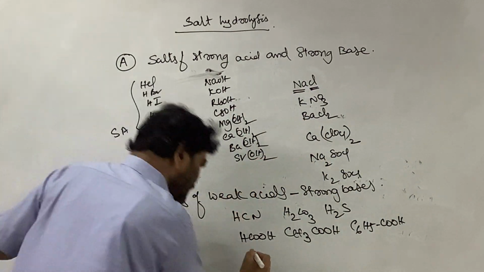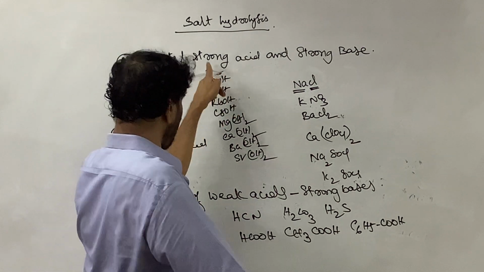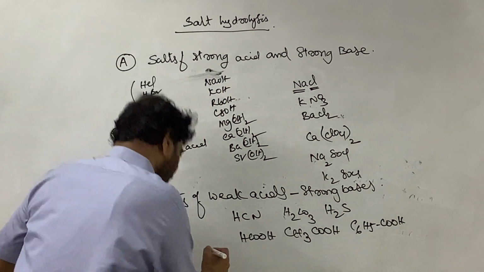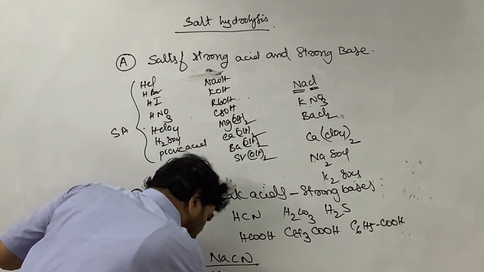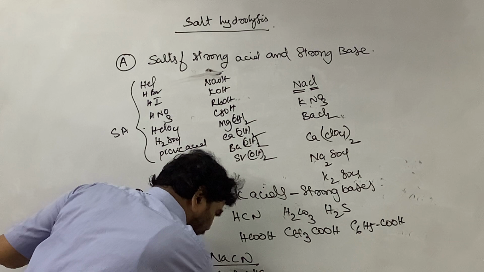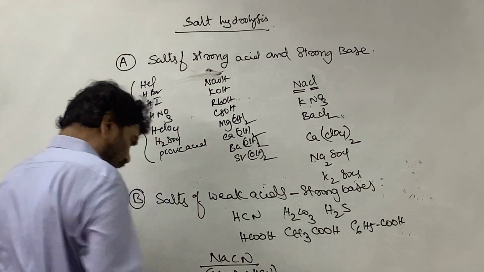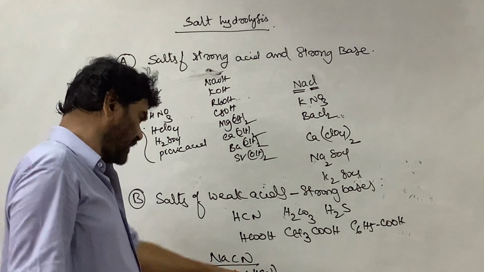And strong bases, you know this is the list of strong bases. Therefore, NaCN is a salt of NaOH and HCN. When these two react, the base is strong and the acid is weak.